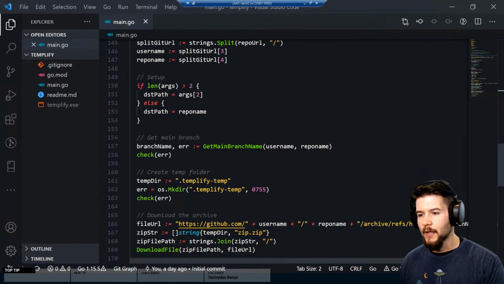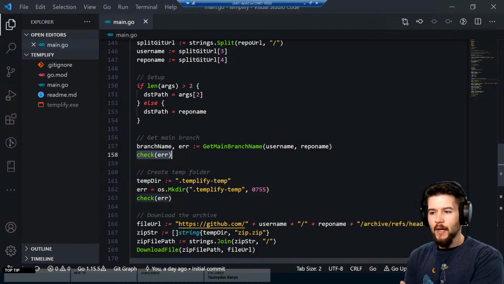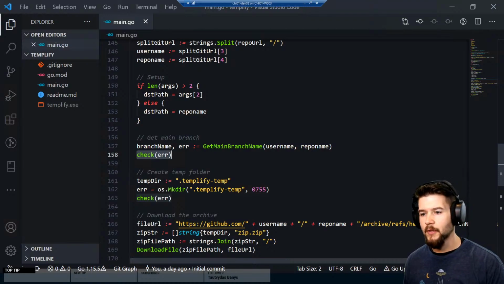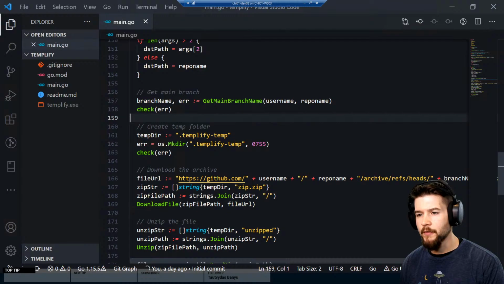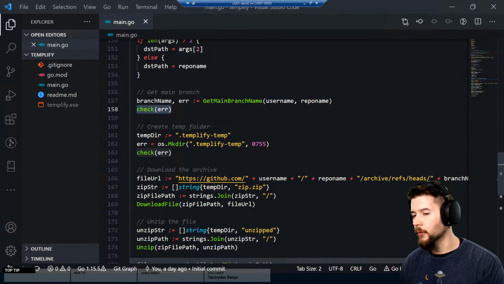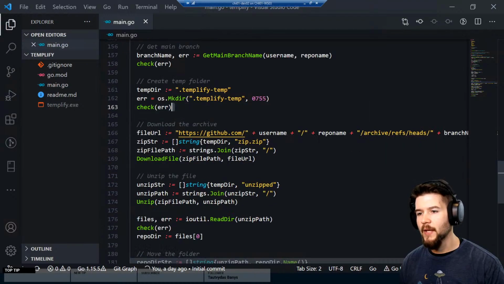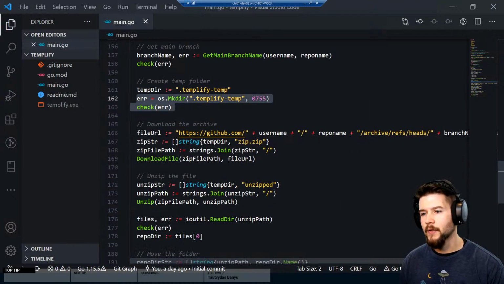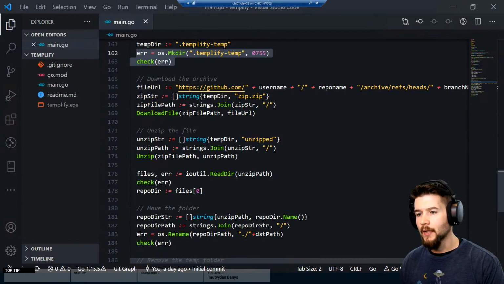Let's see what else we got here. This little check function, all this does is if there is an error, it'll bomb out of the program, but if not, it'll keep going. This I found on a website. That was a pretty neat little trick, just to simplify down some of the code. Here we're making a folder called Templify temp in whatever the current working directory is. Then we're going to go ahead and download the file.